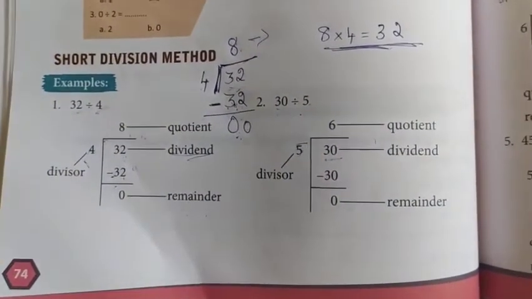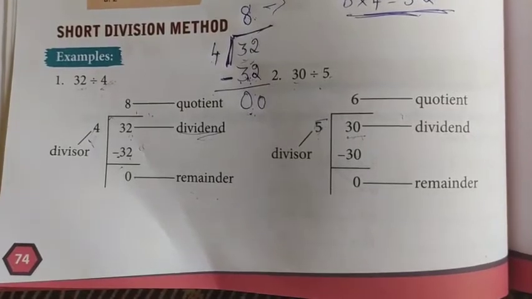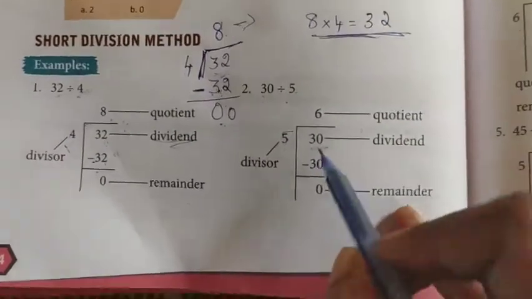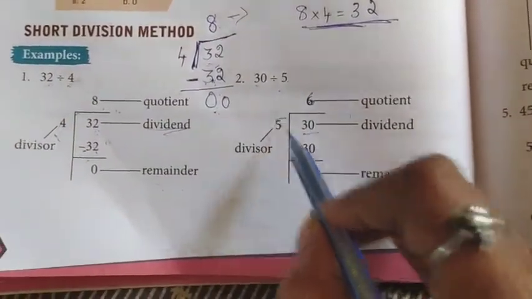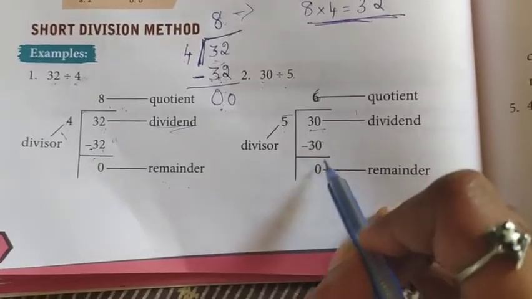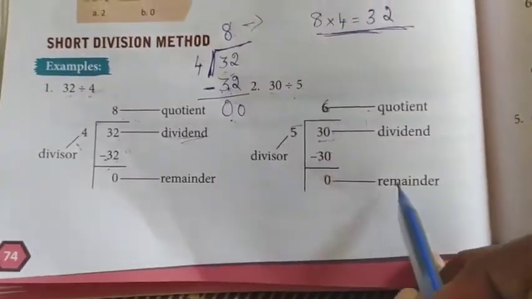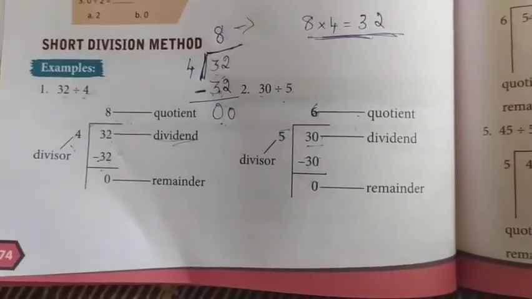Okay. 1 5 is 5. 2 5s are 10. 3 5s are 15. 4 5s are 20. 6 5s are 30. 30 came, right? So you have to write 6 upside. 6 5s are 30. So 30 minus 30 is 0. The upside quotient is 6. Remainder is 0. Understood? Shall we do the exercise sum?